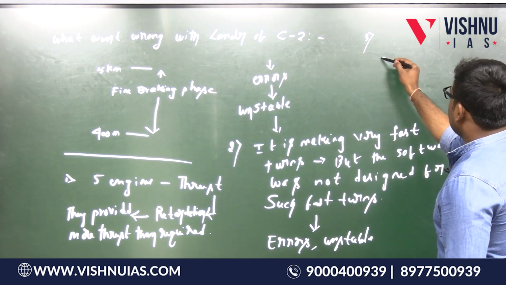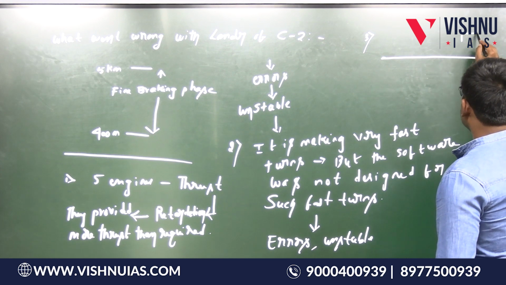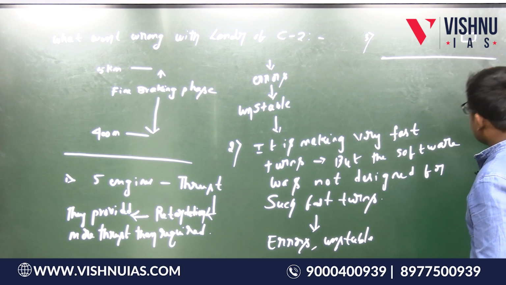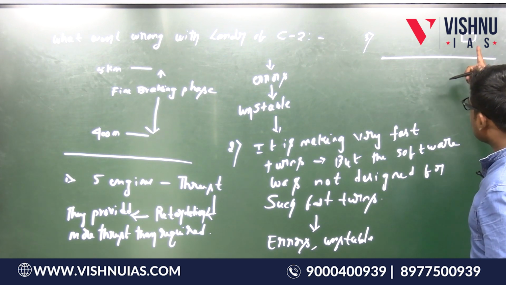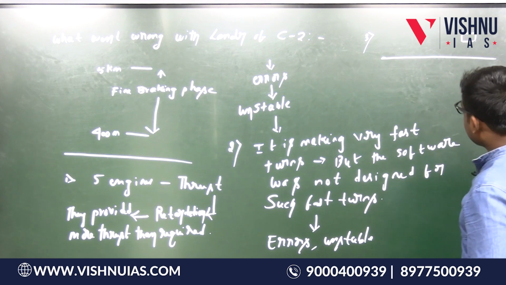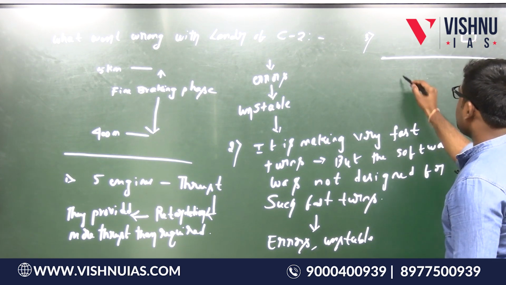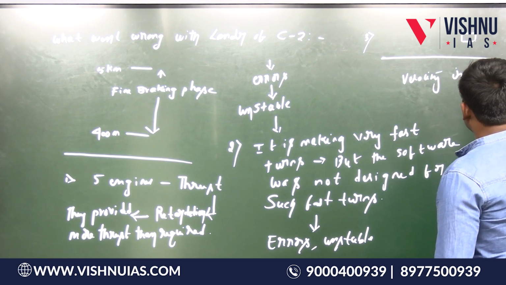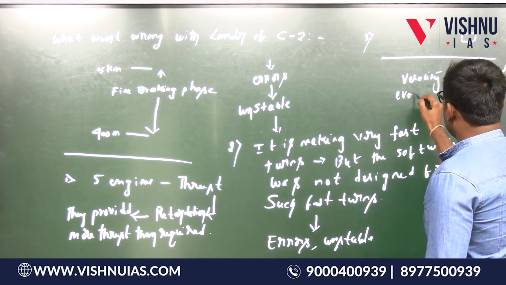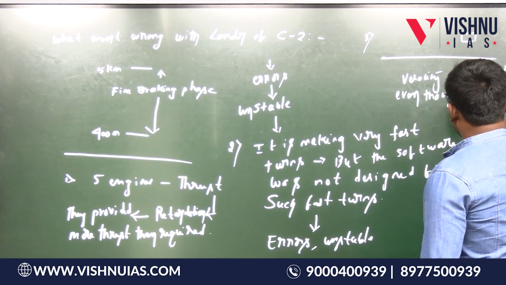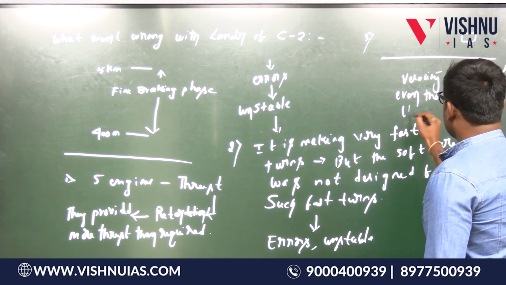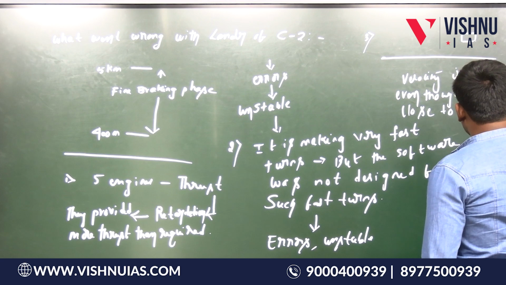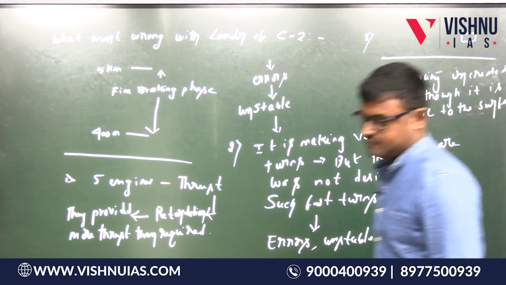Now suppose this is the lander and this is the surface of the moon. When the lander is very near to the surface of the moon, its velocity has to be greatly reduced. But what happened here is its velocity greatly increased, even though it is close to the surface. Why?